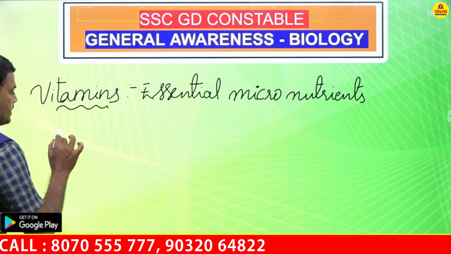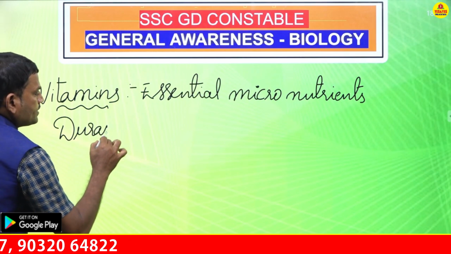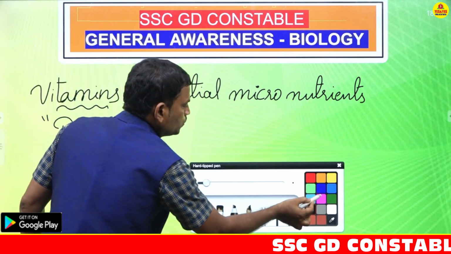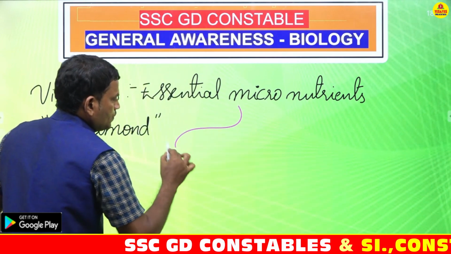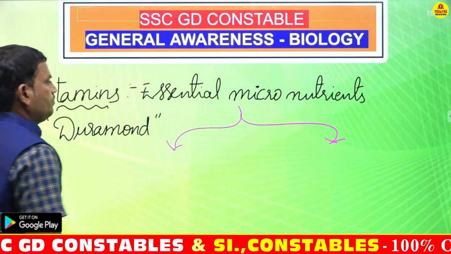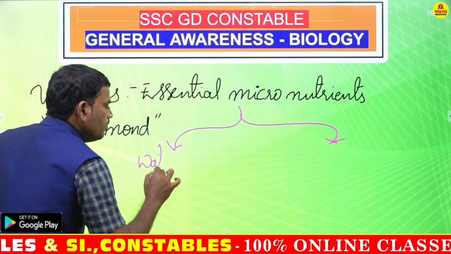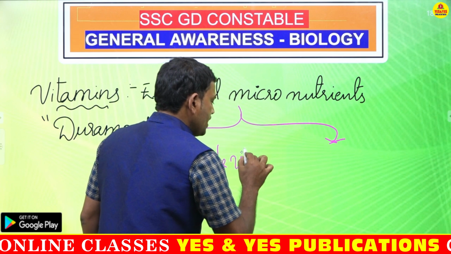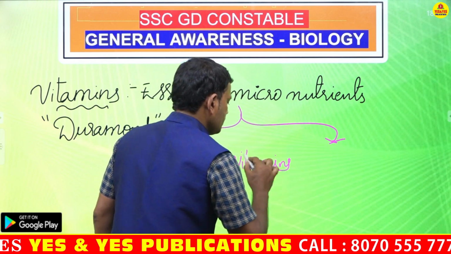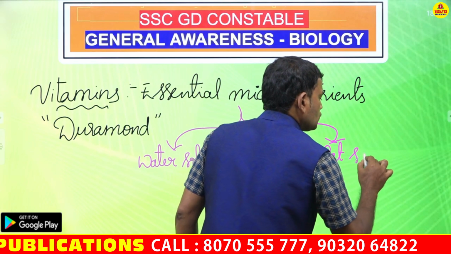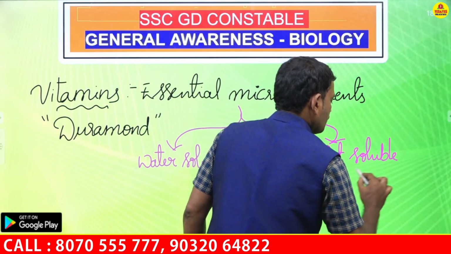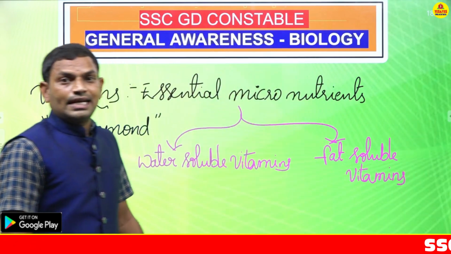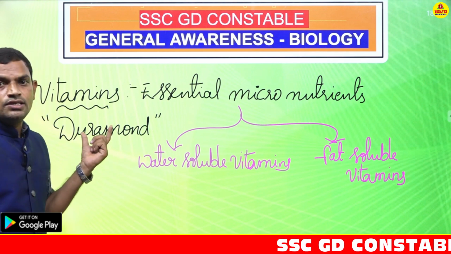Now, a scientist called Duramond has classified these vitamins into two categories: one is water soluble vitamins, another one is fat soluble vitamins. So once again, based on the solubility, the vitamins are classified into two categories by a scientist called Duramond.